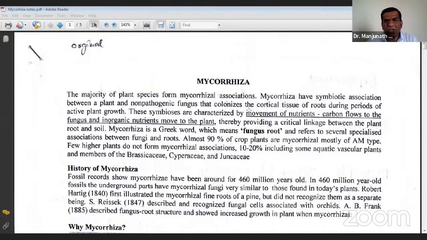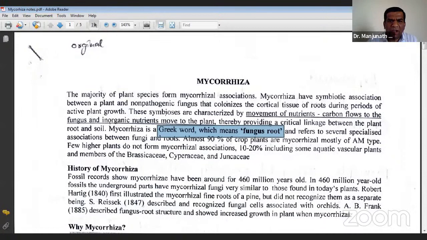See, it is not a new thing. It may be asked, what is mycorrhiza? Mycorrhiza is a fungus term derived from a Greek word, so this can be asked. The literal meaning of mycorrhiza is fungus root. This is from the Greek word; the literal transliteration of this word is fungus root.